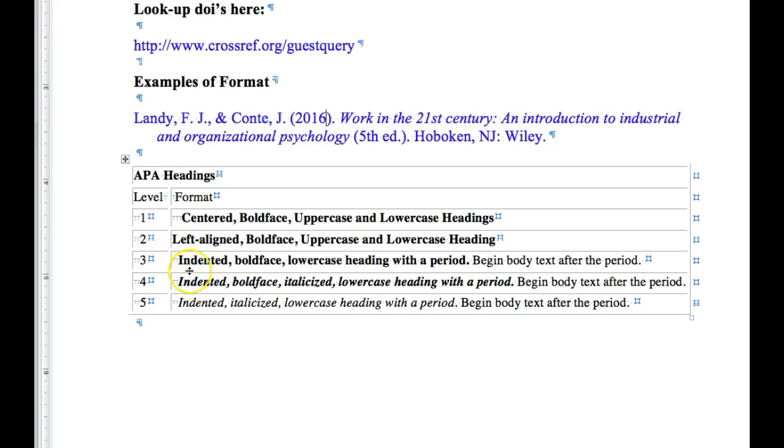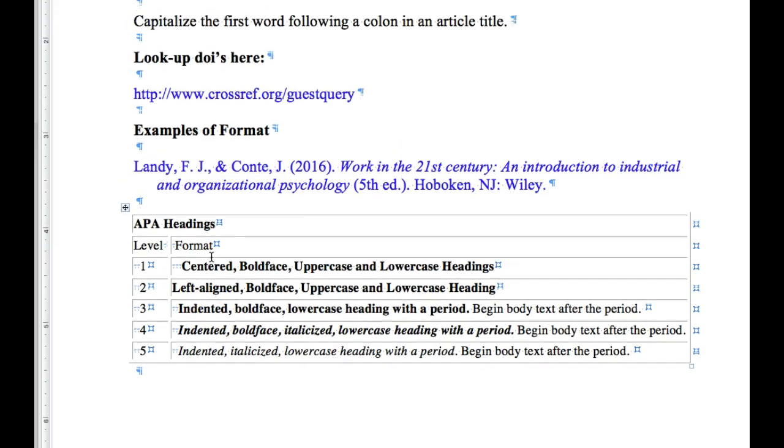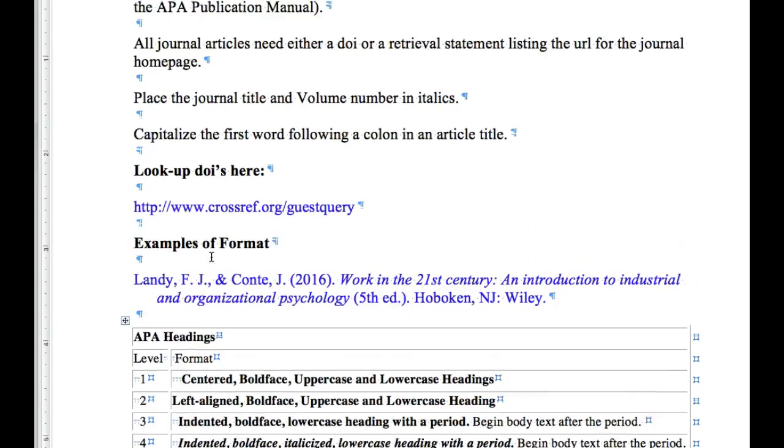Longer documents like dissertations, you may get into these other levels, but for class papers, level 1, level 2 is probably all you're going to need. So I'll post this document, and you can use it in editing your paper.